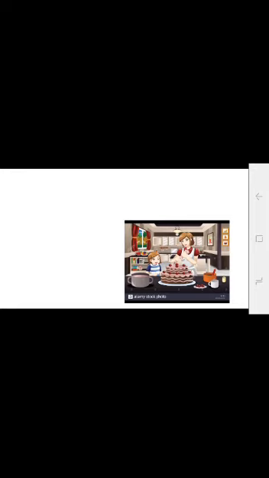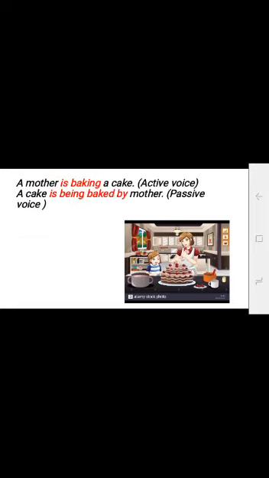Now what is the mother doing in the picture? A mother is baking a cake. This is a continuous tense. A cake is being baked by a mother, passive voice.